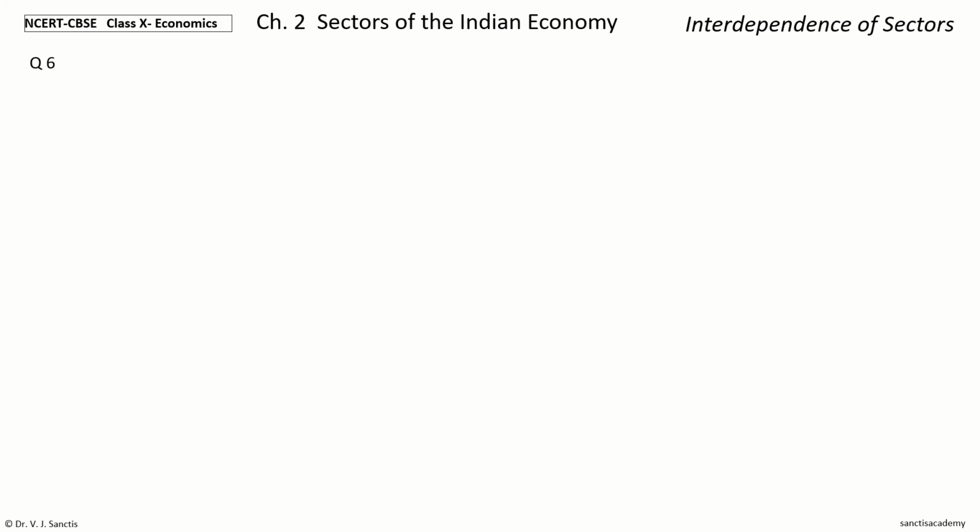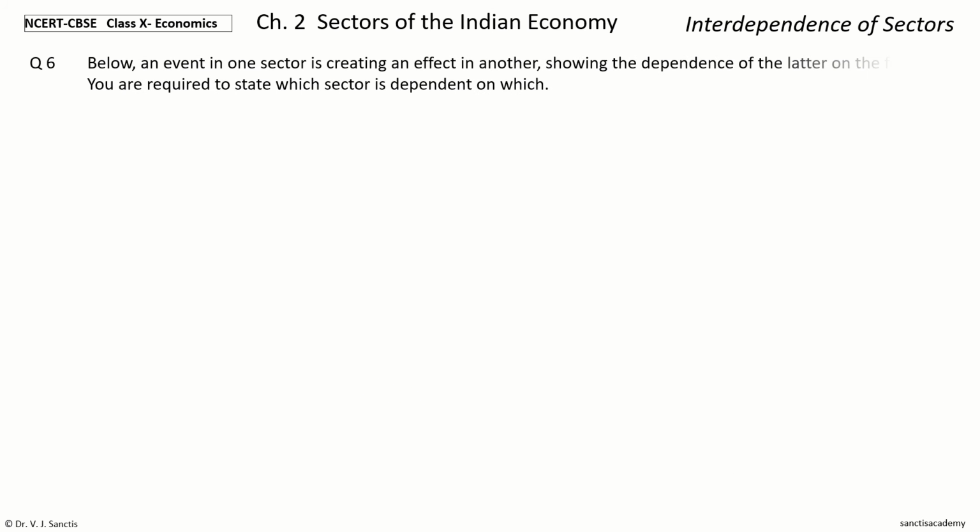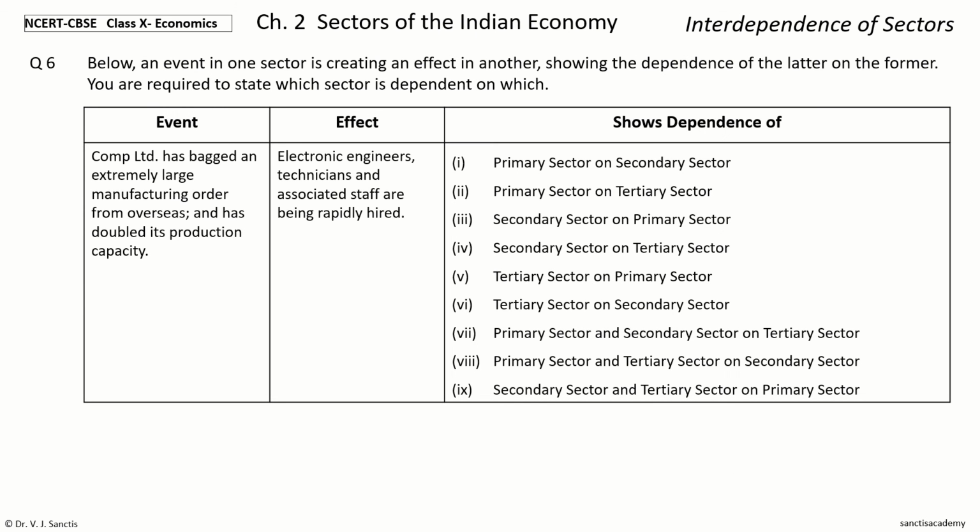Next question, 6, the same question, and the data given is the event says Comp Limited has bagged an extremely large manufacturing order from overseas and has doubled its production capacity. The effect is electronic engineers, technicians, and associated staff are being rapidly hired. You have the possibilities at the side and the options below. Your time to choose.